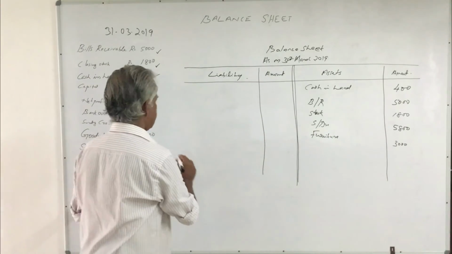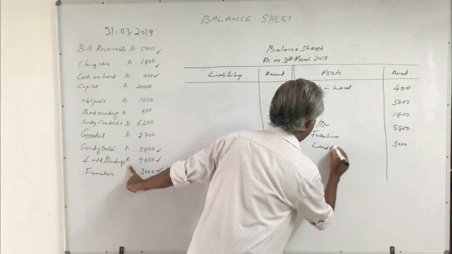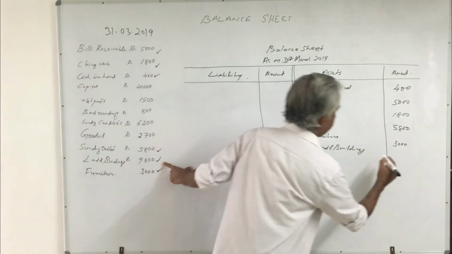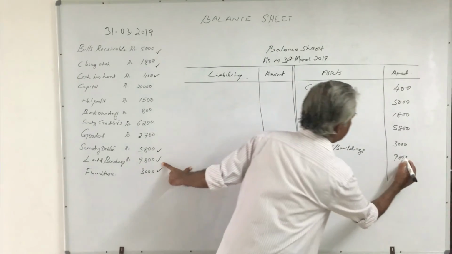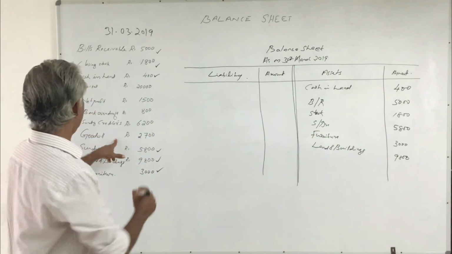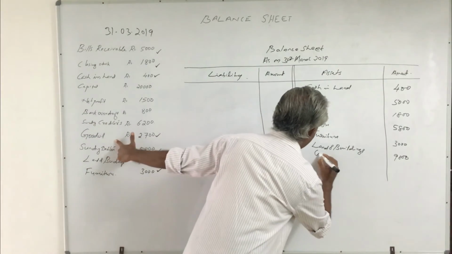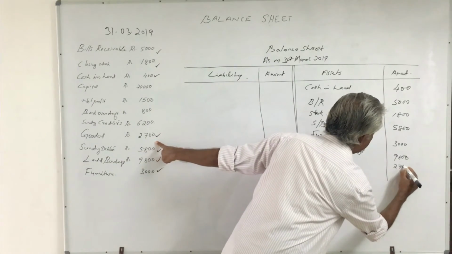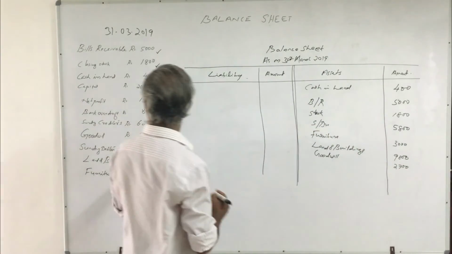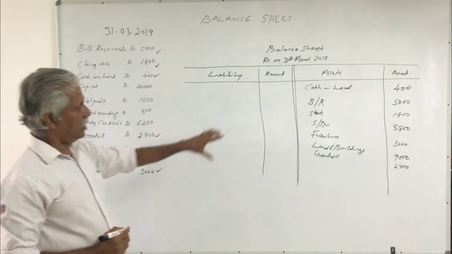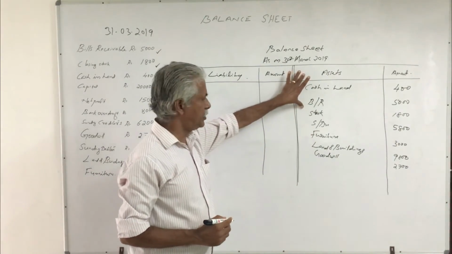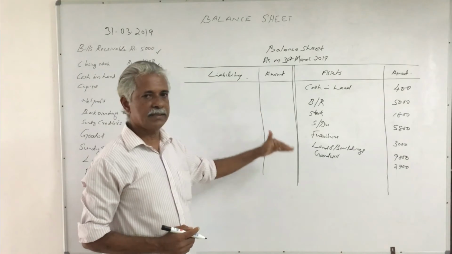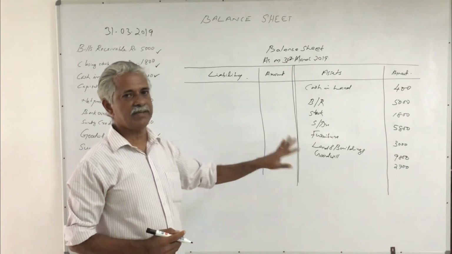Then land and buildings, that is rupees 9,800. Then goodwill, rupees 2,700. Now the assets are over. We have listed the assets on the asset side of the balance sheet according to the liquidity order. That means the current assets are listed first, followed by the fixed assets.